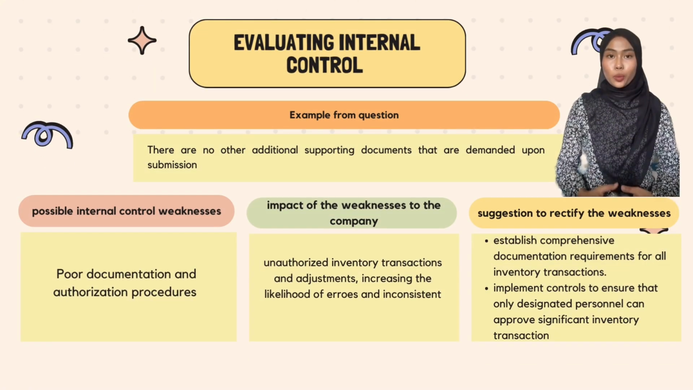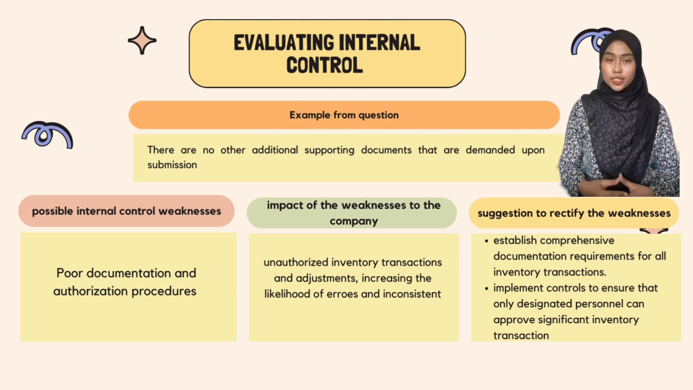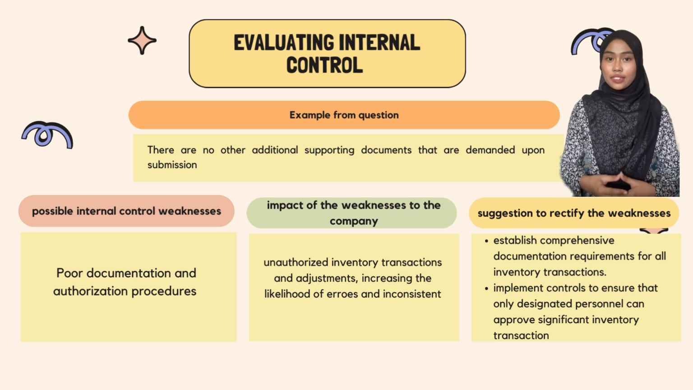Next, example from questions: there are no other additional supporting documents that are demanded upon submission. Possible internal control weakness is poor documentation and authorizations procedure. Impact of the weakness to the company is unauthorized inventory transactions and adjustment, increasing the likelihood of error and inconsistency. Suggestions to rectify the weakness is establish comprehensive documentation requirement for all inventory transactions, and implement control to ensure that only designated personnel can approve significant inventory transactions.